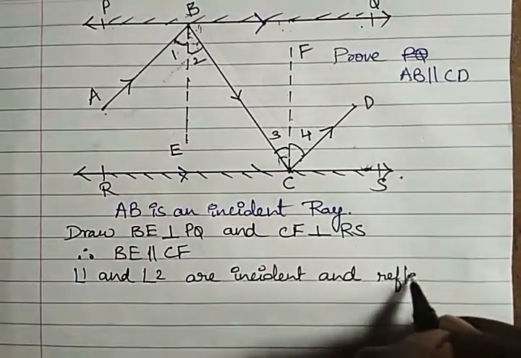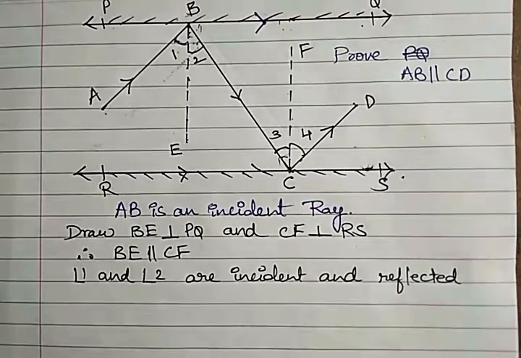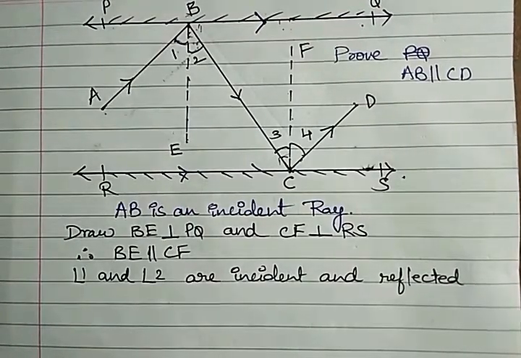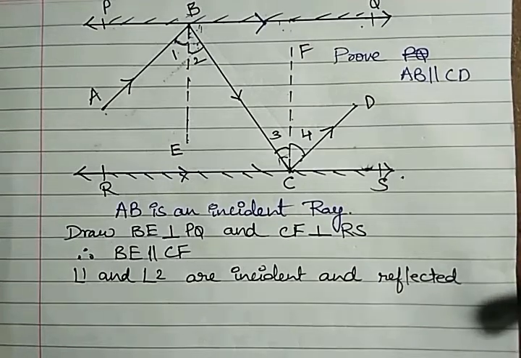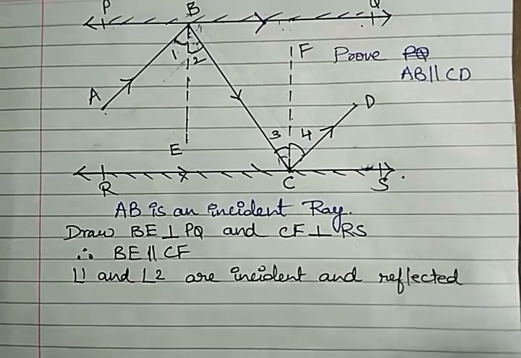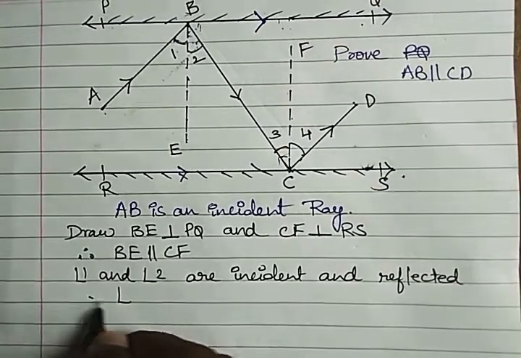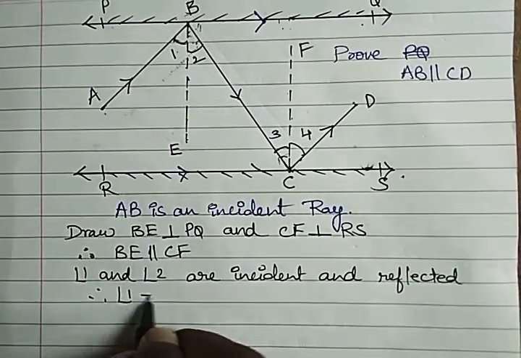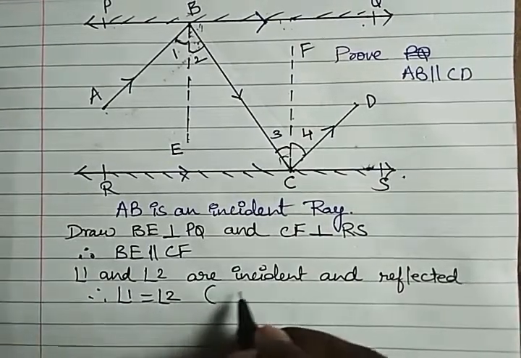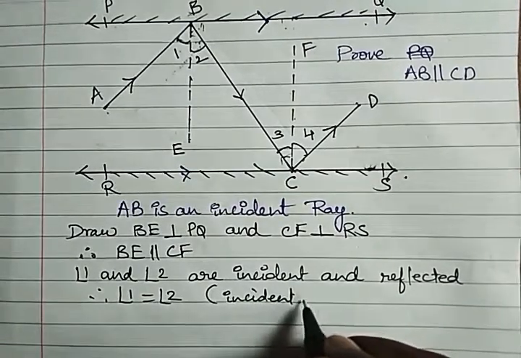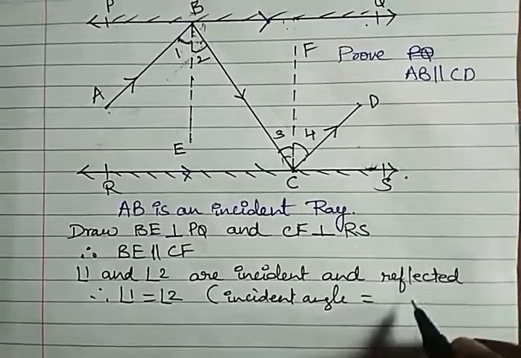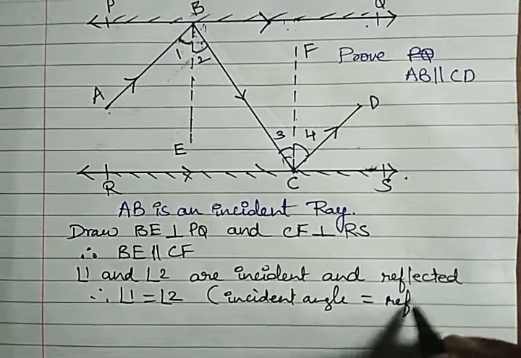In science we study that the incident angle and the reflected angle are both equal. So we can say here, therefore angle 1 is equal to angle 2. In brackets we can write, incident angle is equal to reflected angle.